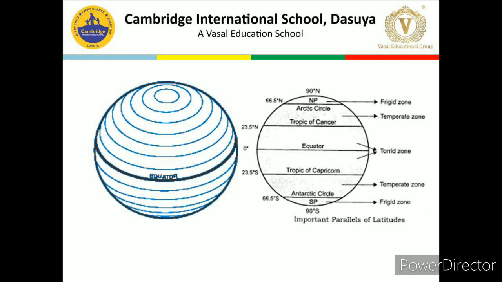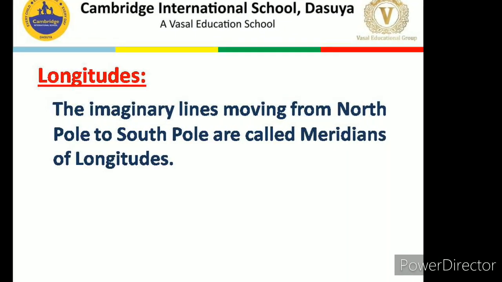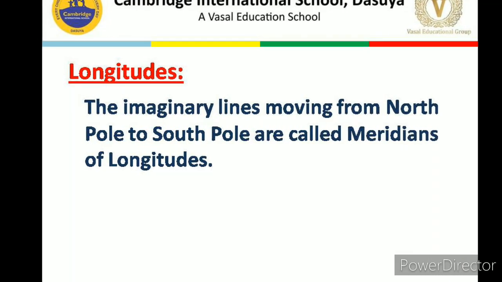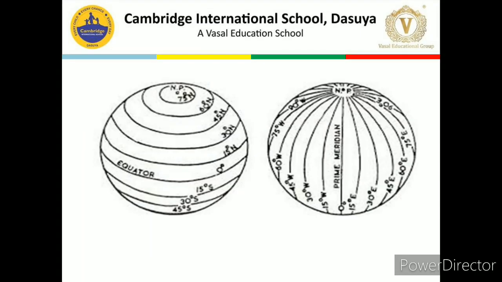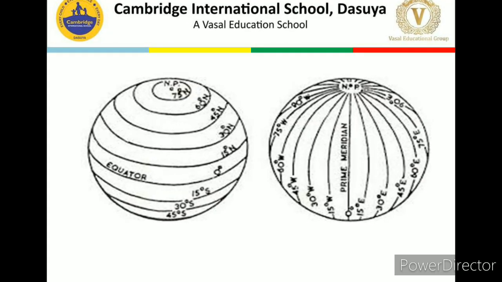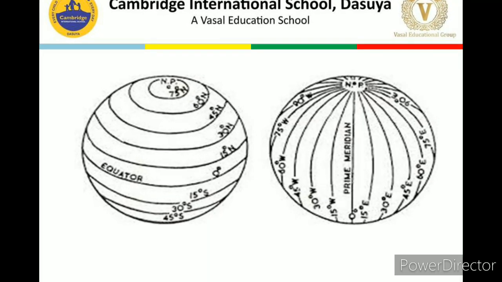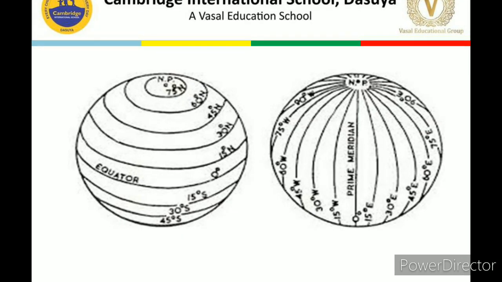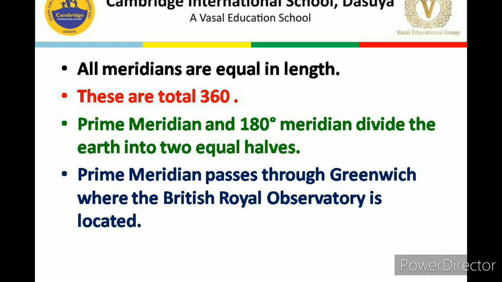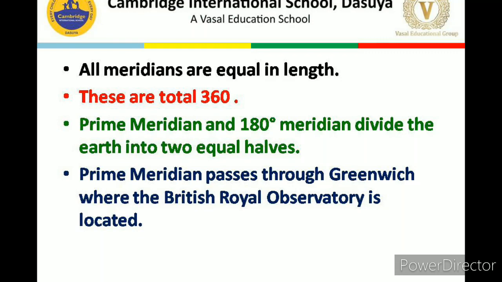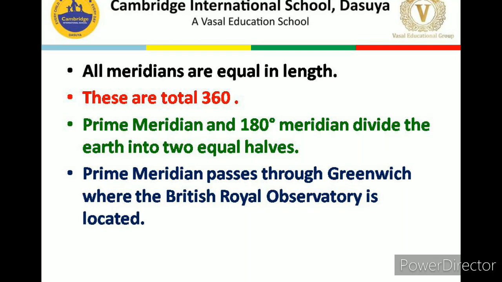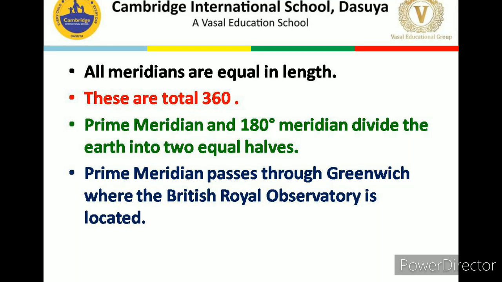Now next topic is longitudes. Longitudes are the imaginary lines moving from North Pole to South Pole. As you can see in this diagram also, here we have drawn both latitudes as well as the longitudes, so that you can compare them very easily. Let's discuss more about these longitudes. These are also known as the meridians of longitudes. These all meridians are equal in length because they all start from the North Pole and end at the South Pole. These are total 360.